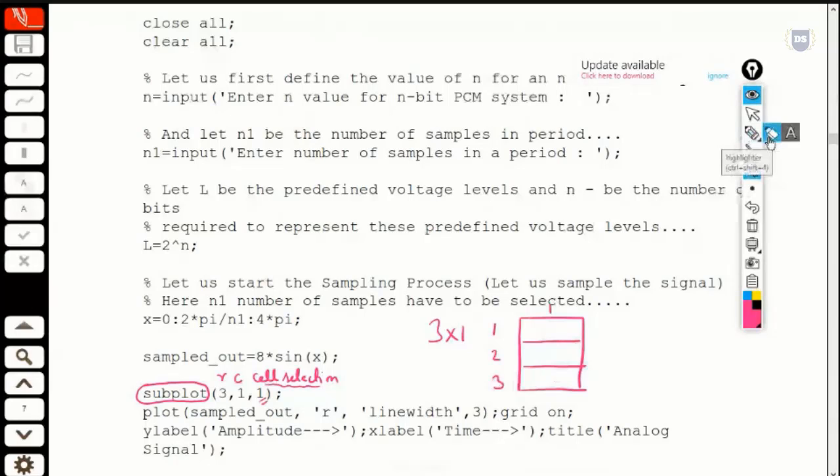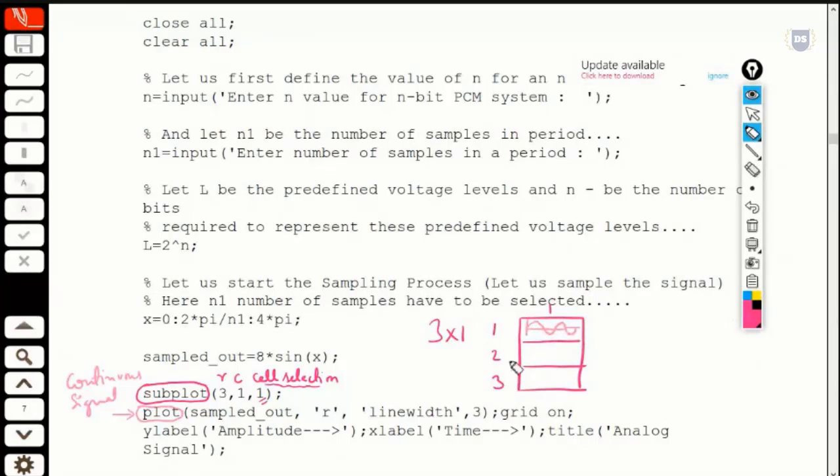So in cell number 1, we are trying to plot. Again, this is a keyword called plot. If I use the keyword plot, only continuous signals will be plotted. So the keyword plot is used to plot continuous signal values, and hence here we'll get our continuous waveform displayed.